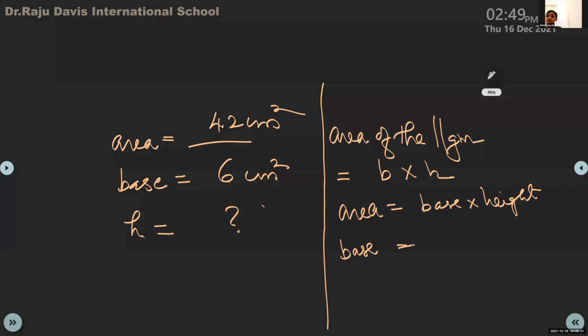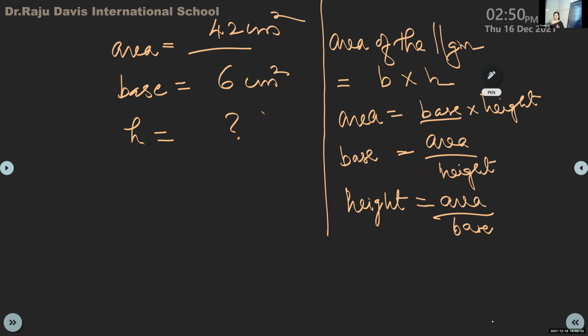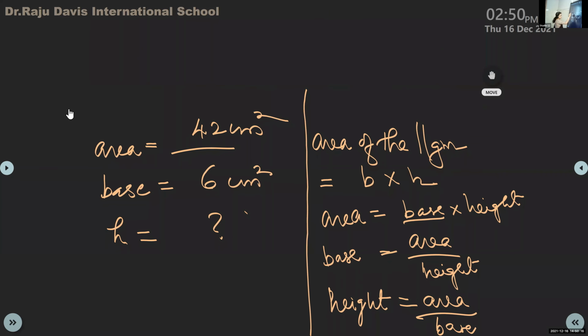These are simple equations. We will transpose, no? We will try to find the base. We will transpose height to the other side, so it will become area by height. And what about finding height? Height is area by base. So we can shuffle and do it. Clear? Not shuffling, it is called transposing. Sorry, transposing. See, it has gone up. Transpose and we are finding the answer.